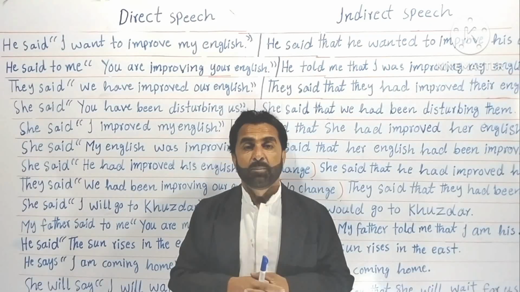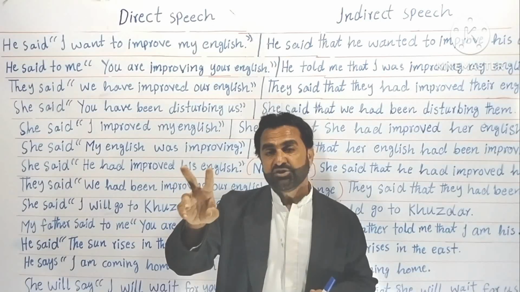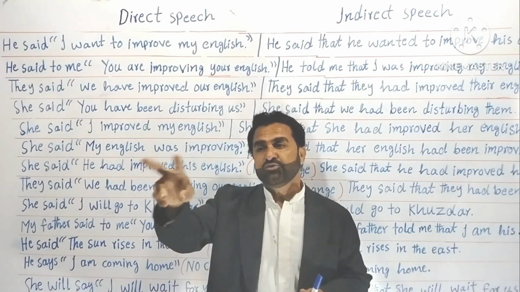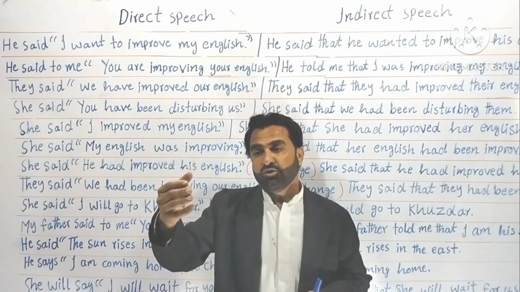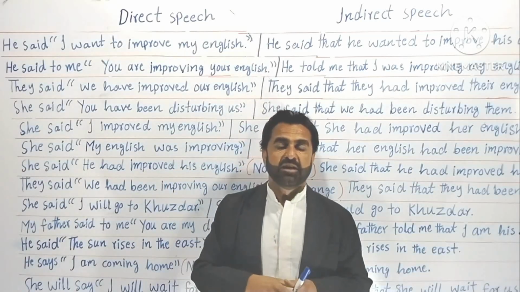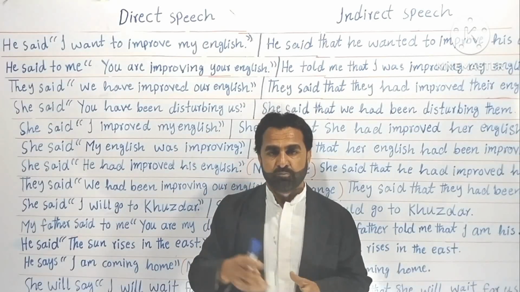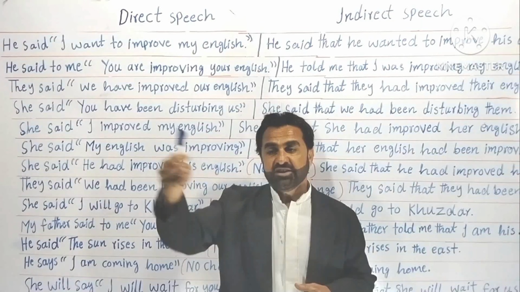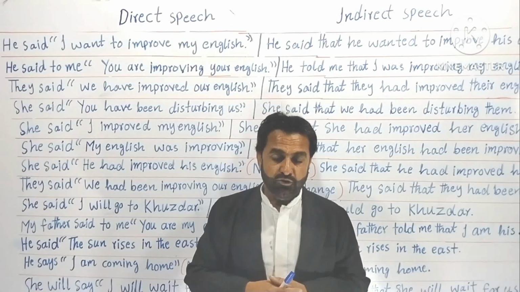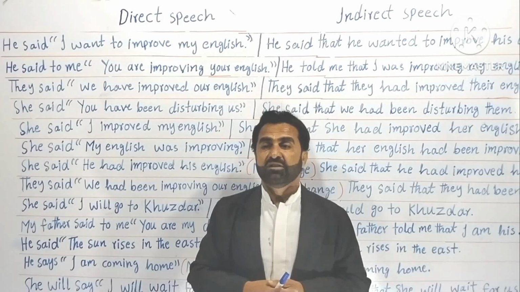For example, when I see two persons, two people are talking to each other from a remote place, that I am a little farther from them. Understood? They are not close to me. They are at a distance. They are having a conversation between themselves.